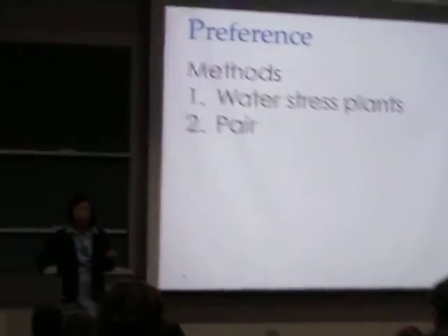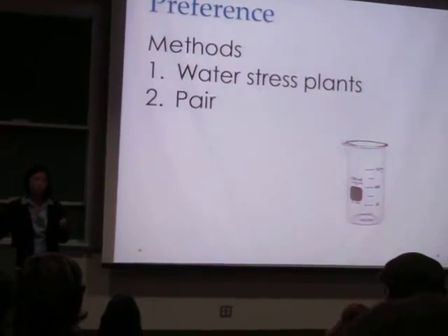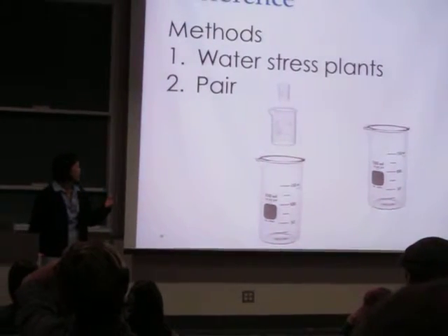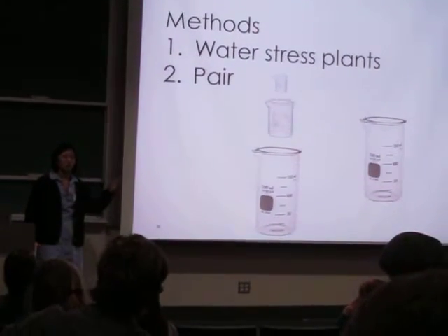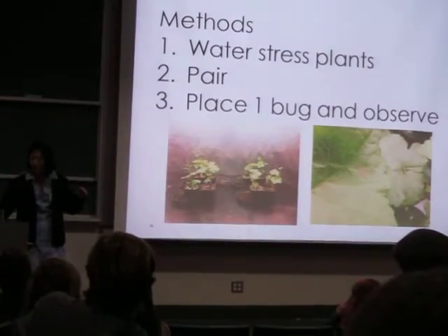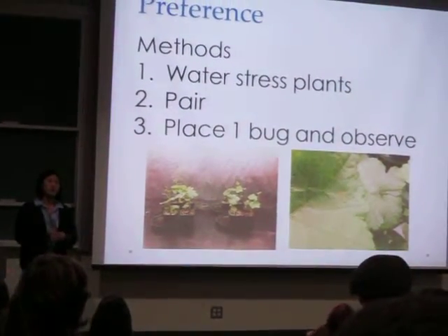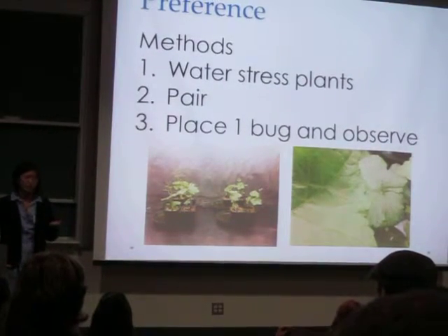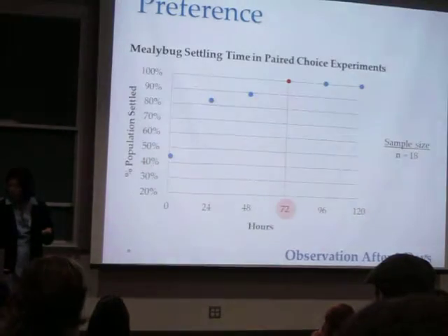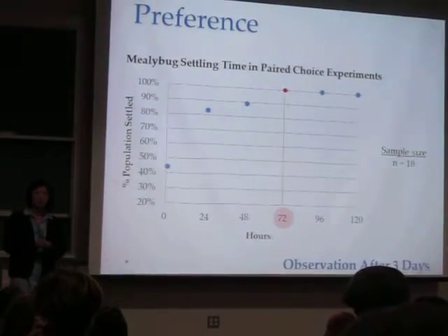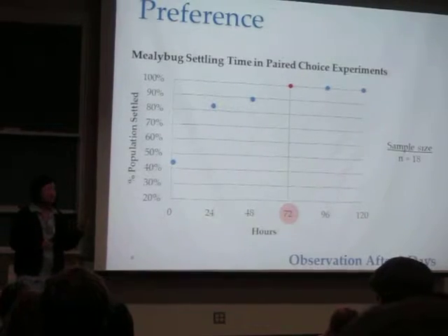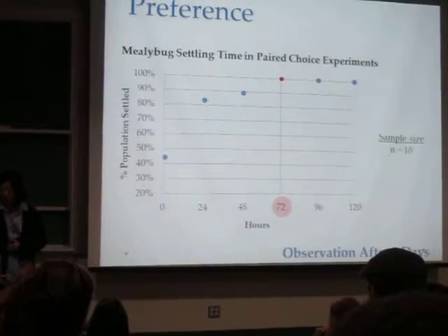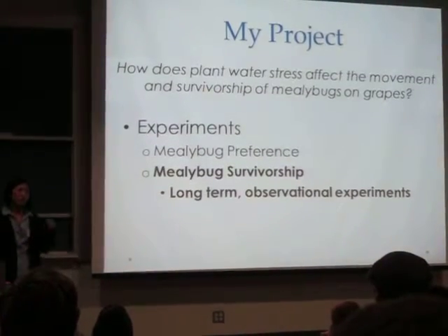So after we've collected that, we would pair the plants, and it would always be one well-watered plant, one high water treatment plant, with a variably stressed plant. And that could be low, medium, high, or flush, which is not pictured here. After that, we would place one bug on the variably stressed plant and then observe its movement to determine which choice it would take between the 2 plants. Our initial experiments determined that it took about 3 days for these bugs to settle, and that informed our subsequent experiments, and we would only observe after 3 days. And so that was my mealybug preference experiment.